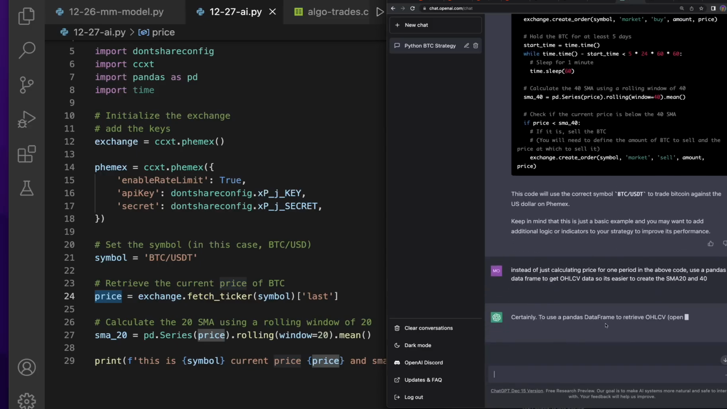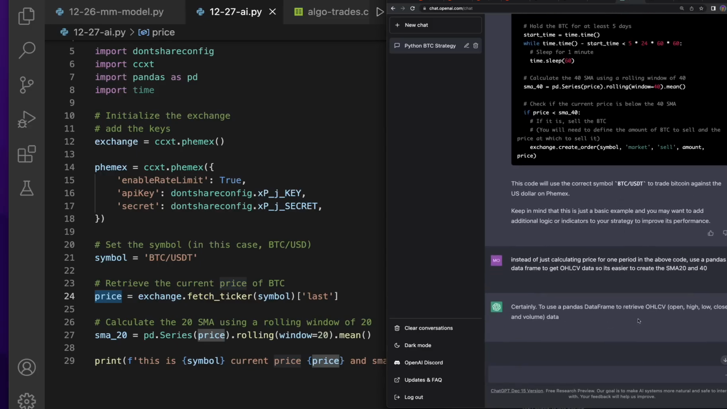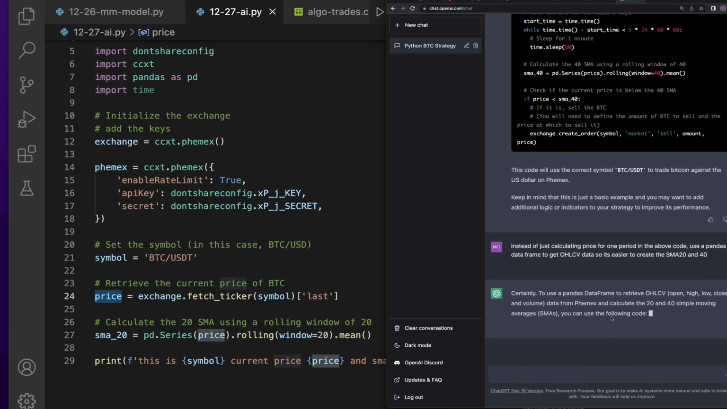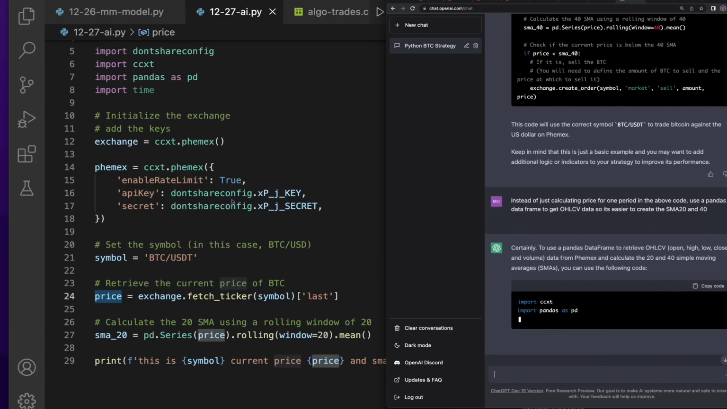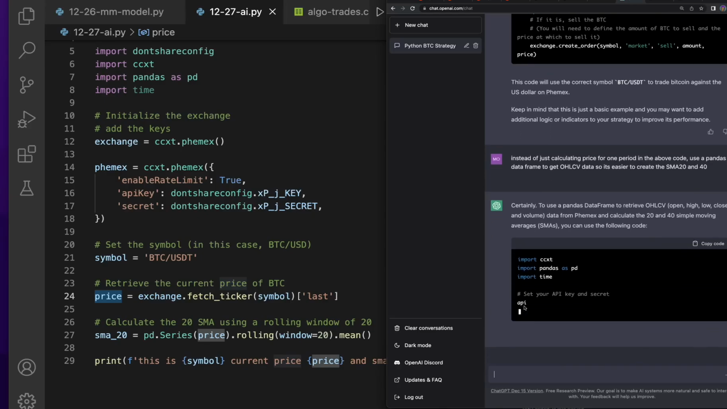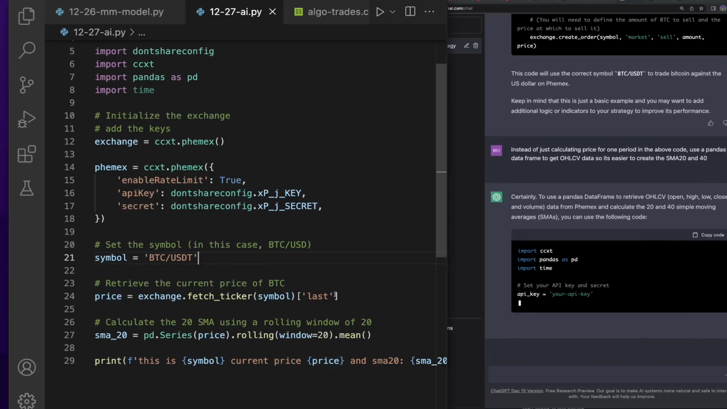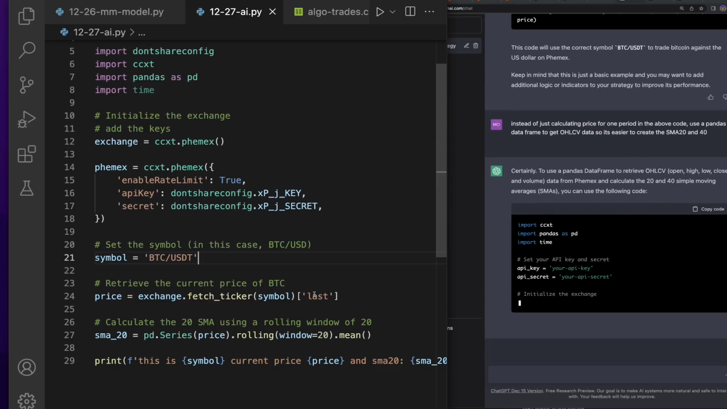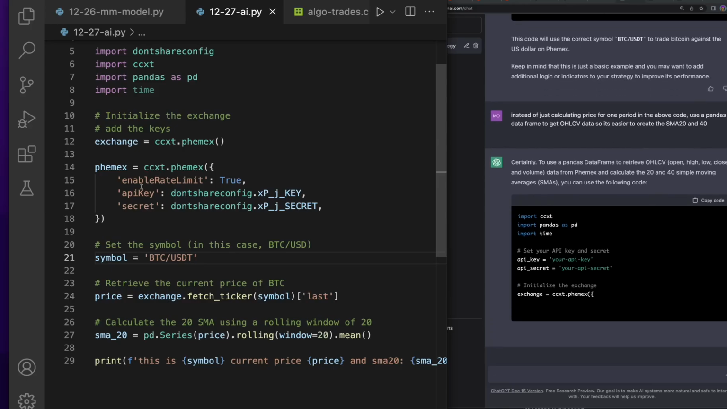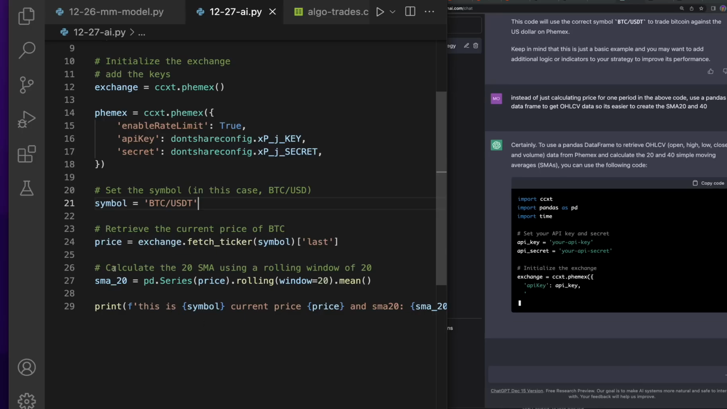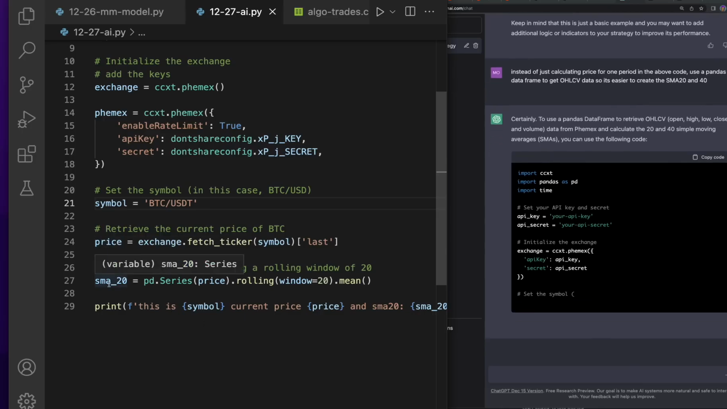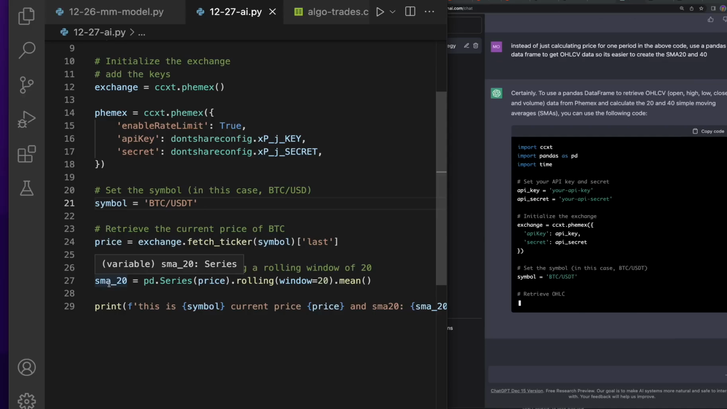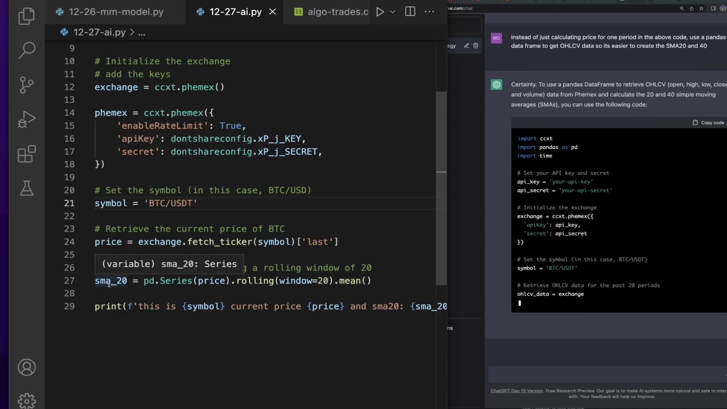So it says, certainly, to use a pandas data frame to retrieve open, high, low, close, volume data from Phoenix and calculate the 20 and 40 simple moving averages, you can use the following code. So let's see if they use the code the way I would do it. The way I would do it is I would get a data frame and fill it up with all the data, right? And instead, the AI went ahead and said, hey, we're just getting the current price. But then you can't make the SMA off of just the current price, right? You need multiple prices. You need the price for the last 20 periods.